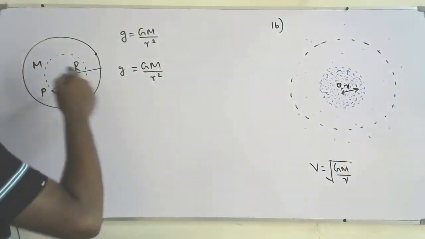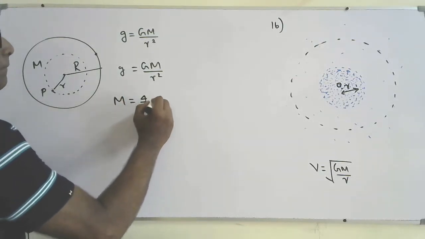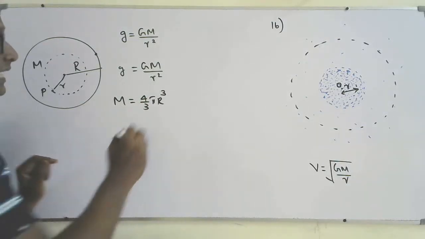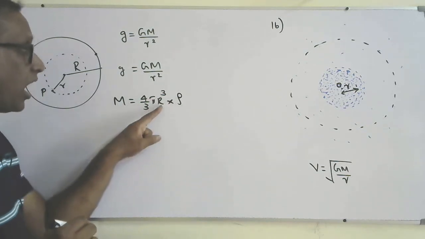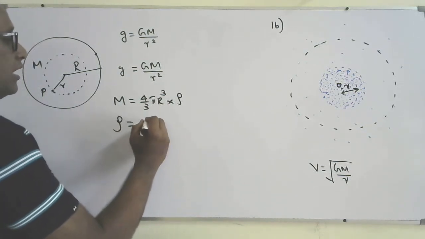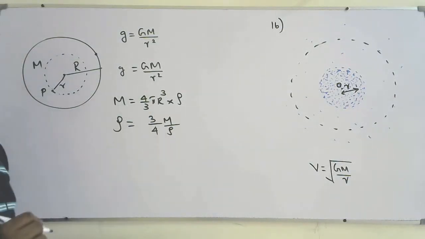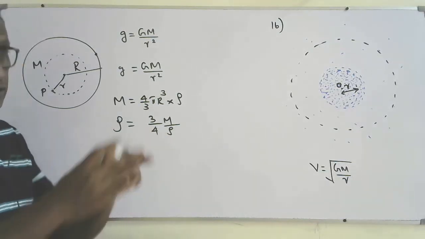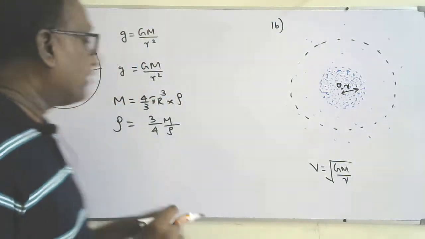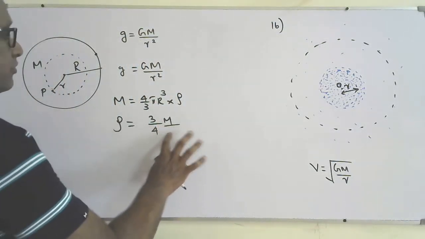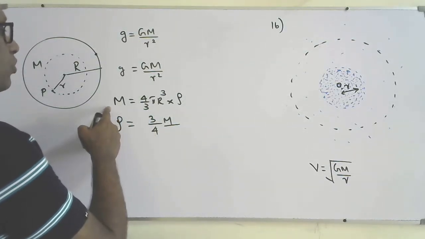So the whole mass of the Earth, M, is equal to 4/3 pi R cubed, the volume of the Earth, times the density rho. So I can find the density of the Earth in terms of R cubed. The density will be 3/4 M over pi R cubed.